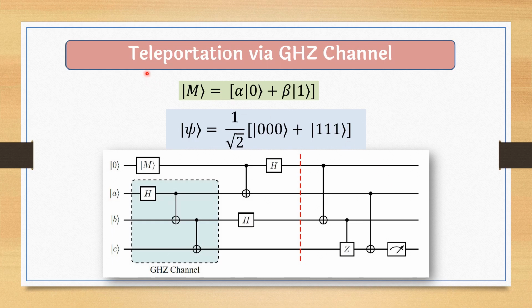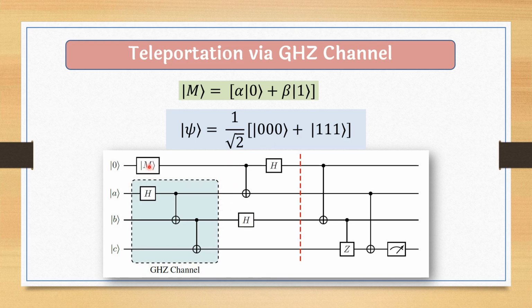Next is the teleportation via GHZ channel. Same, the quantum message is same, but now the entangled channel is different. Psi is equal to 1 by root 2 (ket 000 plus ket 111). So inside this dashed box we can see the entangled channel.